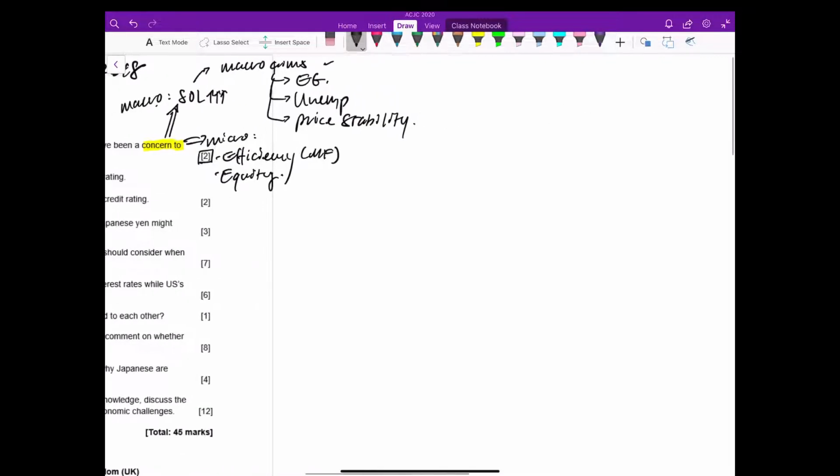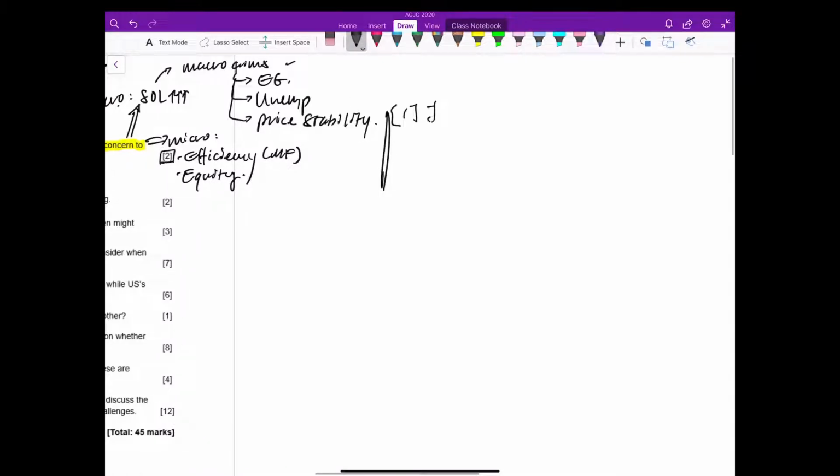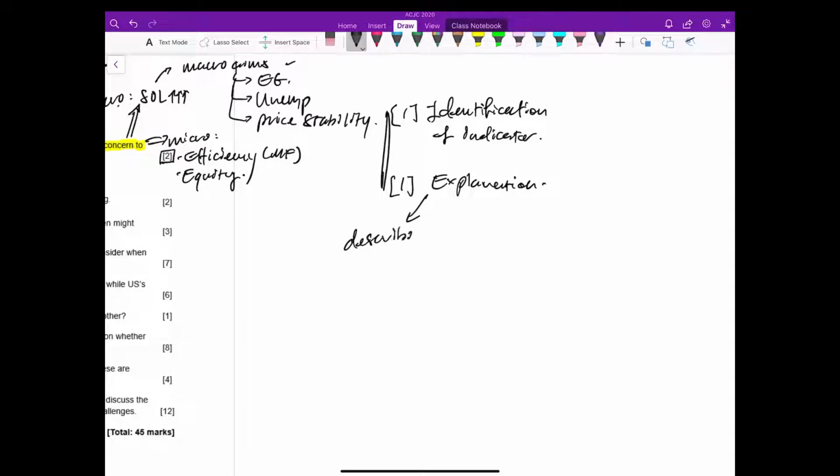So if there are 2 marks here, how do you think the 2 marks are allocated? Well, the first mark is the identification of the indicator. And the second mark is the explanation. But explain what? What about the indicator do you explain? Just caution you here, most students when they explain, describe the indicator. So for example, if you choose life expectancy, then you'll say, oh, life expectancy measures this. This is the definition of life expectancy. That is describing the indicator.